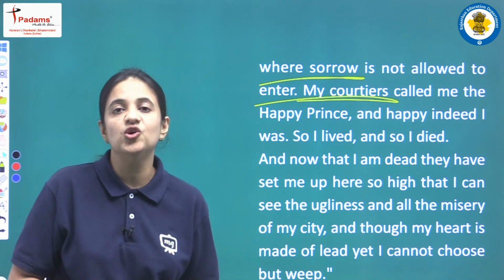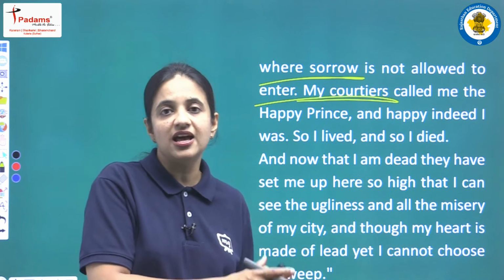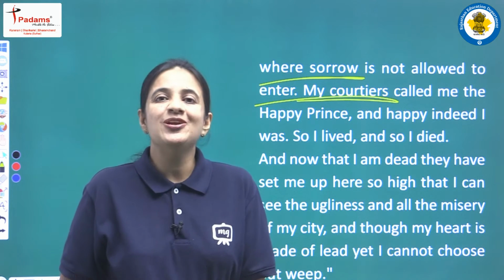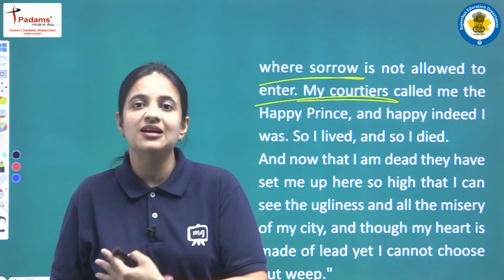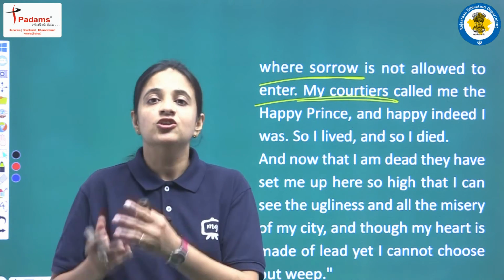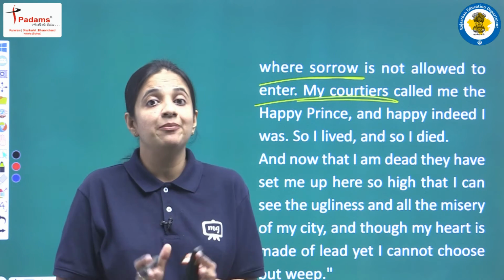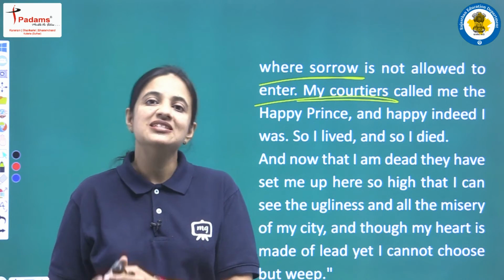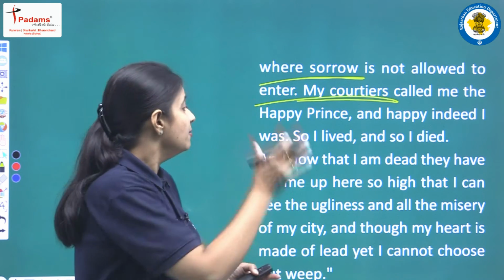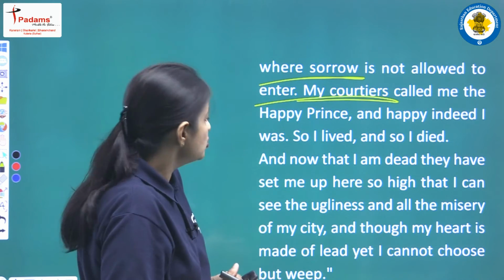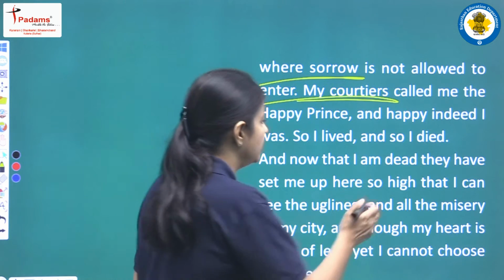So he is saying that till when he was alive, at that time he had no idea about the pains, the misery, so we can say the sadness. So throughout his life he was the Happy Prince, he lived like a Happy Prince and he died like the Happy Prince. But after the death, his courtiers set him up there so high.